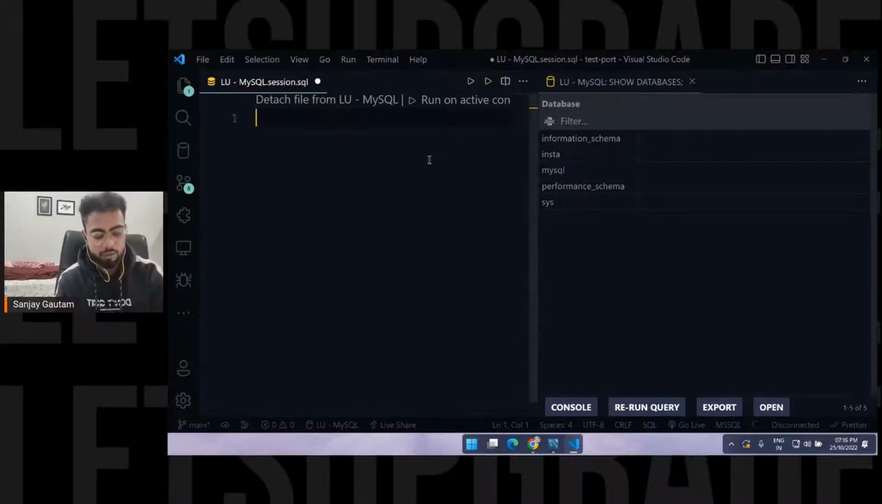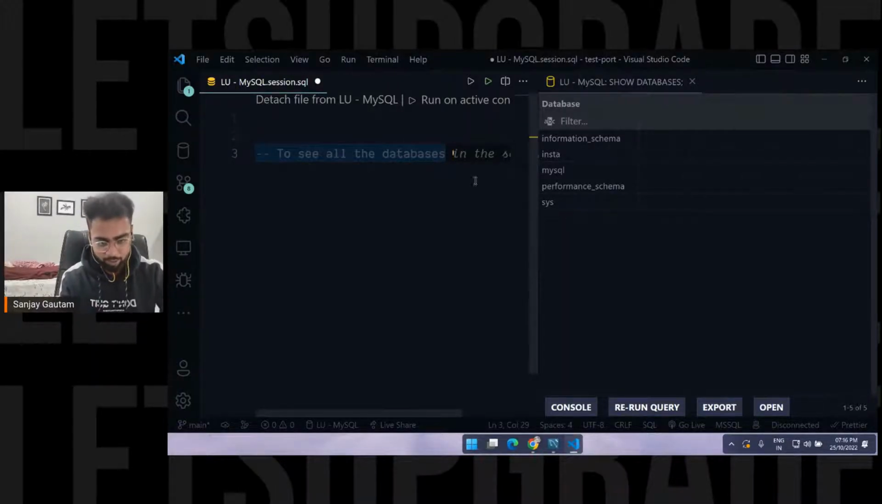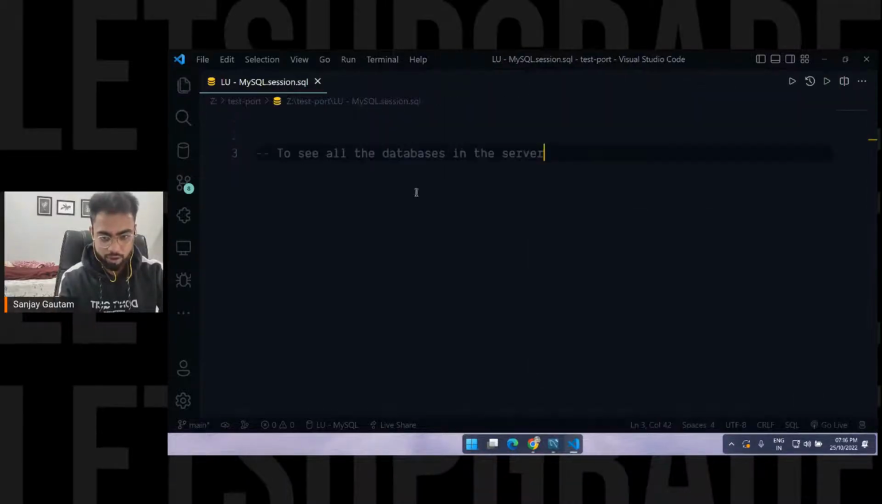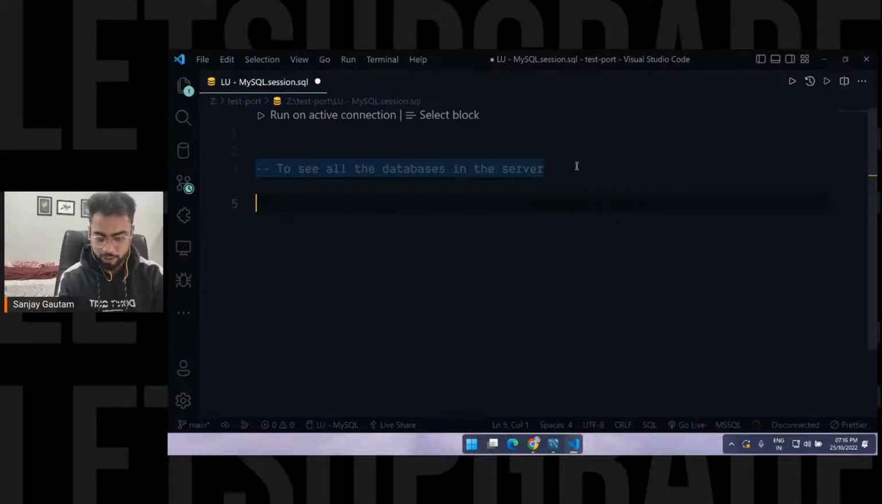And there is one more thing, we call it a comment. If you want to put a message, just use two hyphens here. So, to see all the databases. Okay, it's a comment. So this is basically going to get ignored. We use this comment: see all the databases here. This is going to get ignored. Just type here show databases.